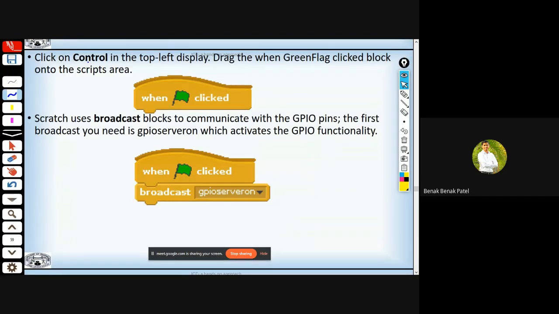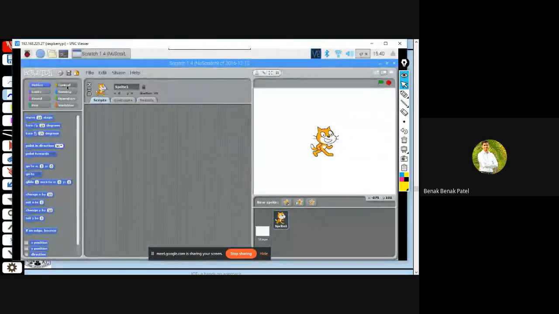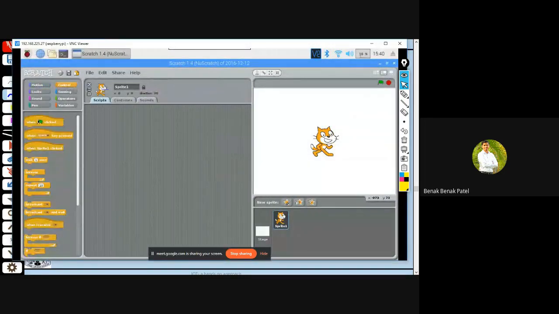Here specifically, because this is block level kind of programming, all I've got to do is click on control, and drag this block, that is, when green flag is clicked. So I hit on this control, drag this onto this working area, and release it.